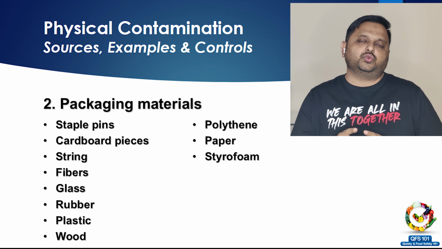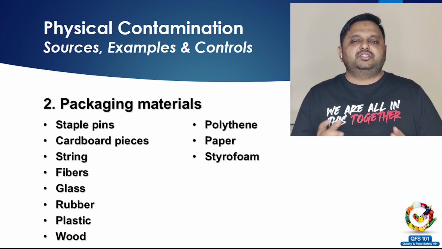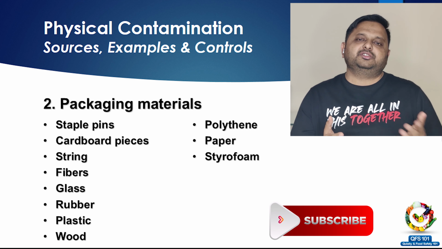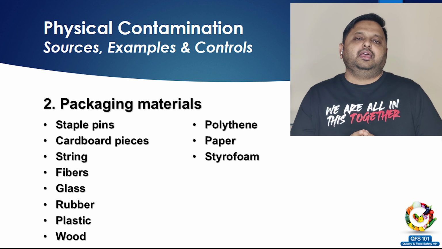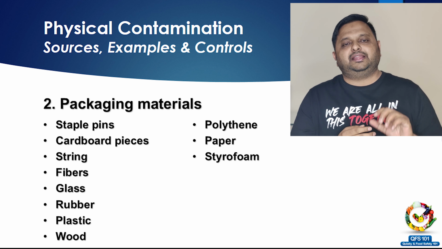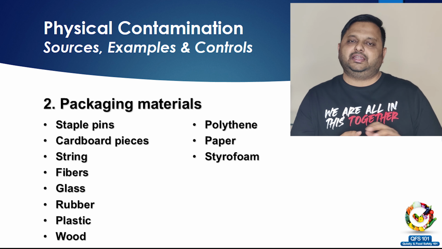The second source of physical contamination is packaging material. In food establishments, when we receive food, it comes in a packaging material. It could be cartons or it could be any other packaging source like plastic as well. And if these packaging materials are not handled properly, they can end up inside the food as physical contamination.